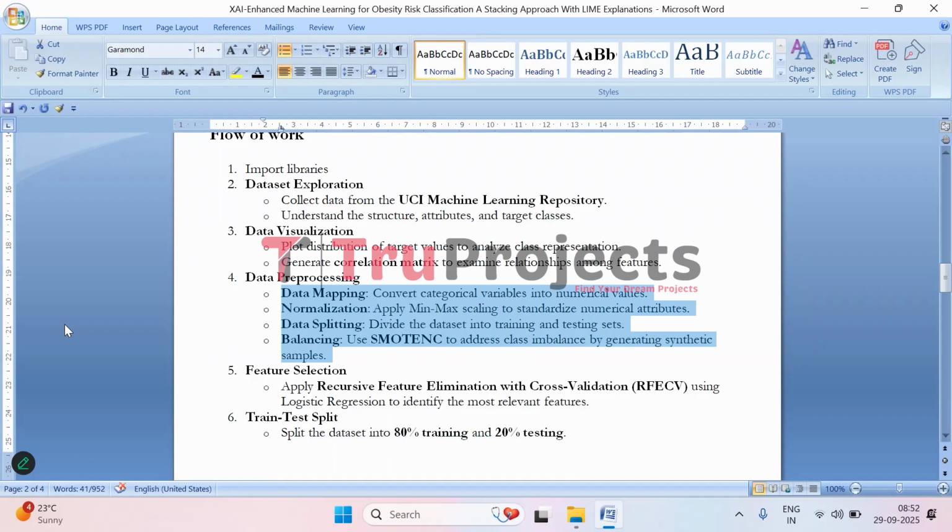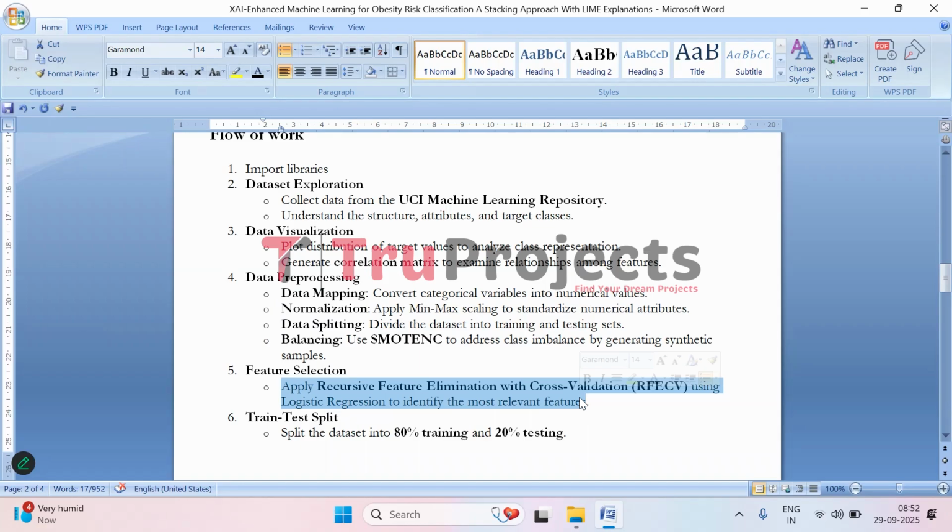Then we do data splitting, where we separate the data set into training and testing portions. Then comes balancing. So here we use SMOTE, that is SMOTE-NC, to generate synthetic samples for underrepresented classes, making the dataset more balanced. Then comes feature selection. So at this stage, we use recursive feature elimination with cross validation, that is RFECV with logistic regression, to pick out the most important features.